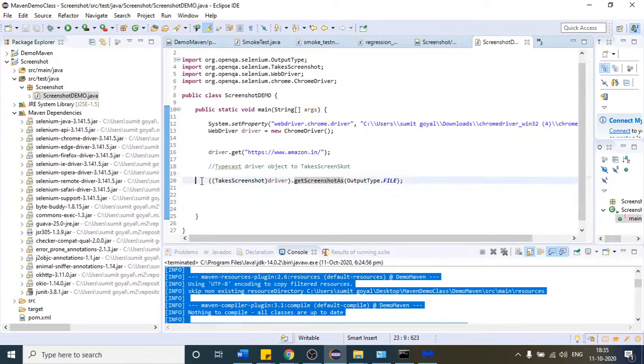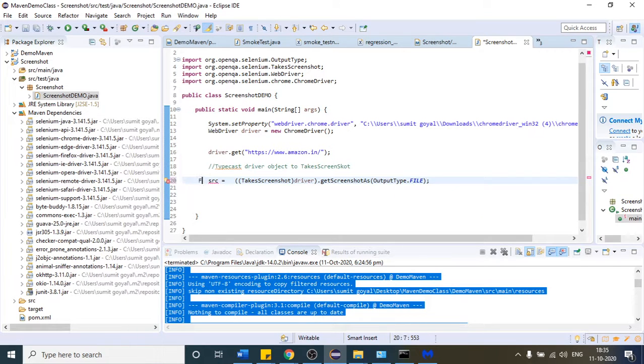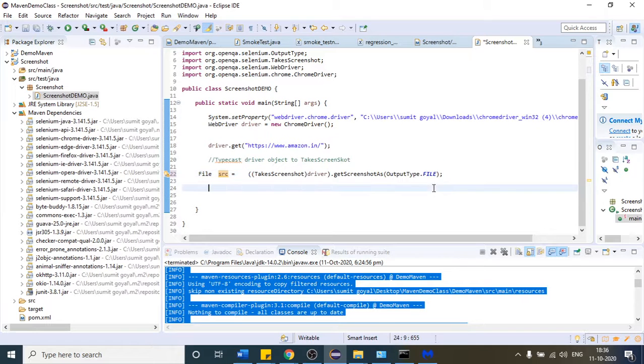So if you get the screenshot, you have to cache that in one variable here, and you can give any name. If it is returning me one screenshot file after taking the screenshot, what should be the variable type? It should be of type File only. This is the reason I'm writing File and importing that class. I'm making one variable src which is of type File, and this variable is going to hold our screenshot image.